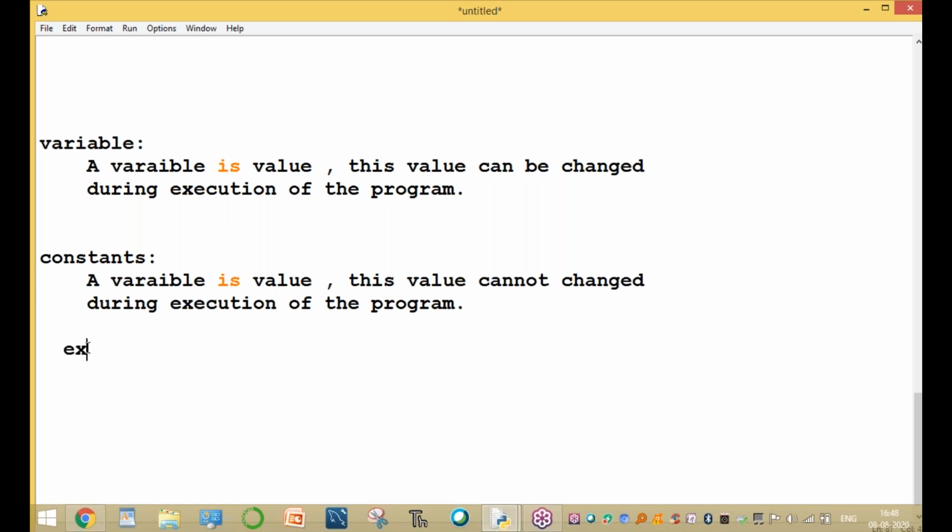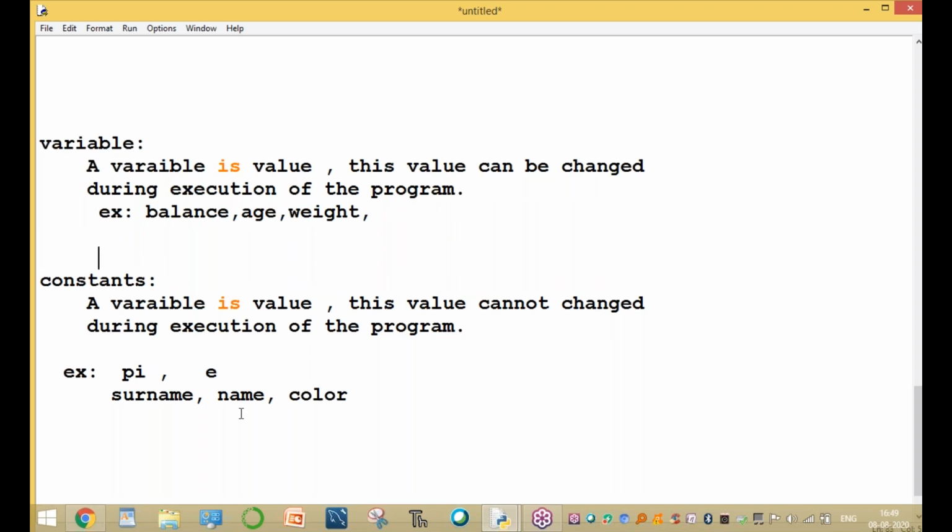In real life, pi is a constant. In mathematics, e is also a constant. There are a number of constants. In our real life, surname is a constant, name is a constant, and height after a few years is a constant. Variables: bank balance is changing, age is changing, weight is also changing. For example, this year your weight is approximately 60, and next year it may increase or decrease. So that is a variable.